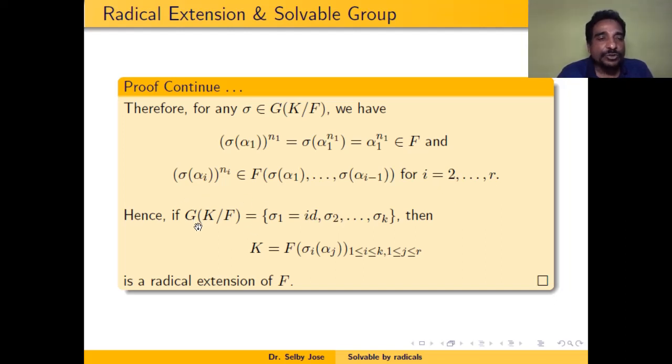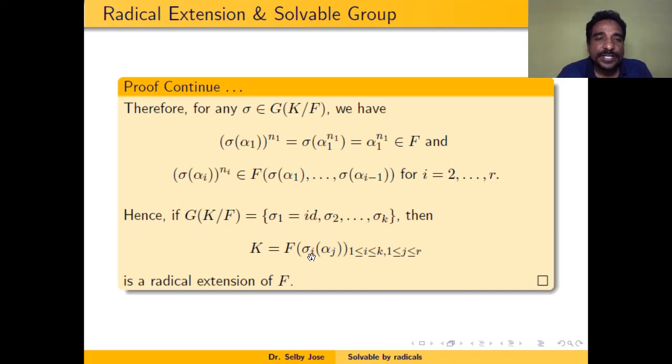Therefore, if the Galois group of K over F is equal to sigma 1, which is the same as identity, sigma 2 etc. sigma k, they are the elements of the Galois group of K over F, then K is equal to, if we take sigma i of alpha j for all possible cases, i varying between 1 and k, and j varying from 1 to r.